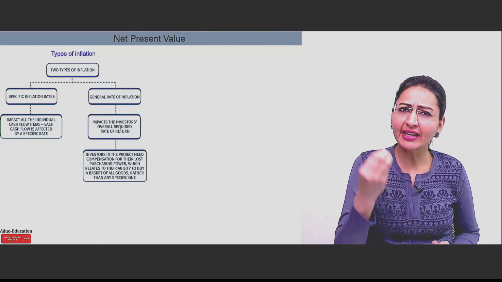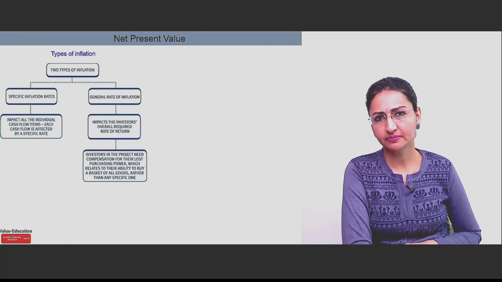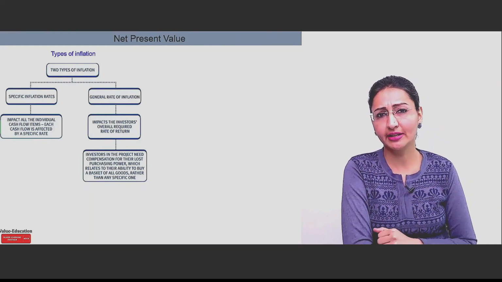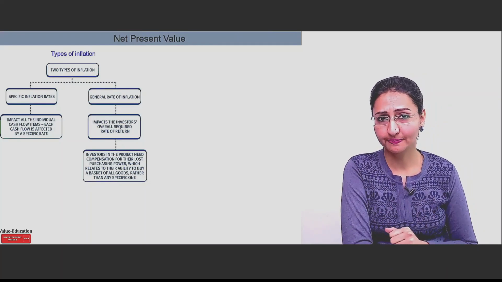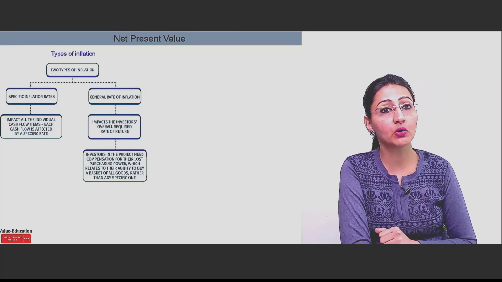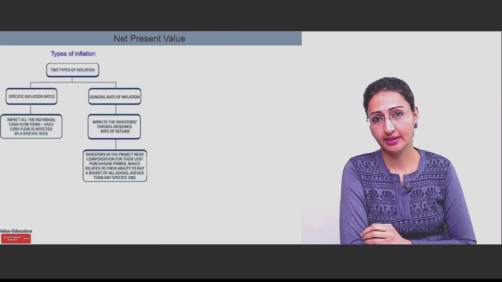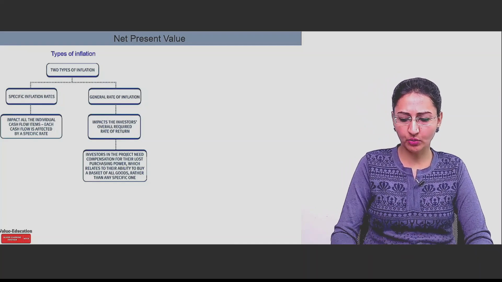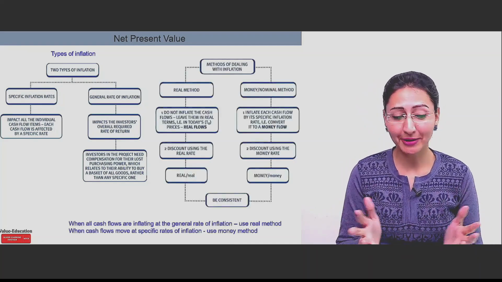This is what you can say when it is general inflation. And there is always a loss of purchasing power when we talk about inflation happening in any country. So yes, inflation is going to be there with us for a longer period of time.